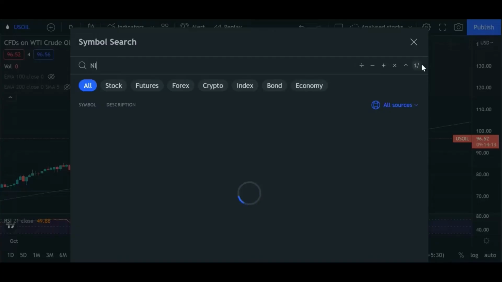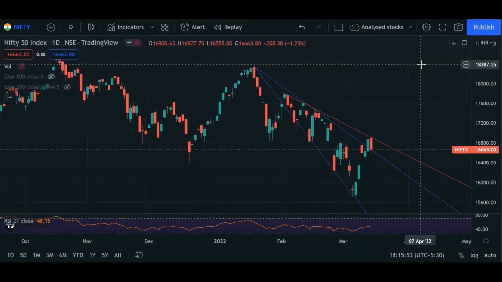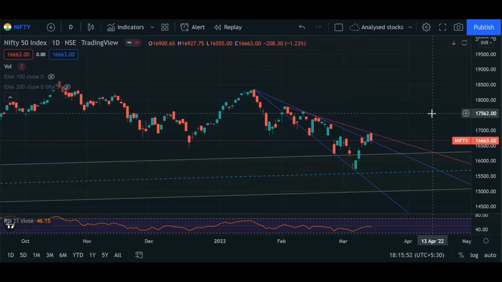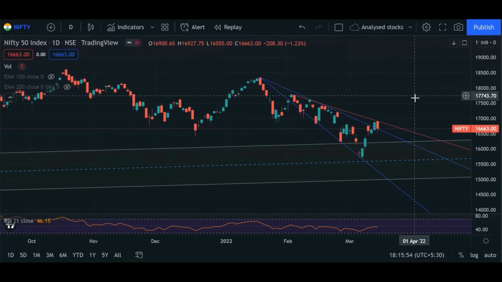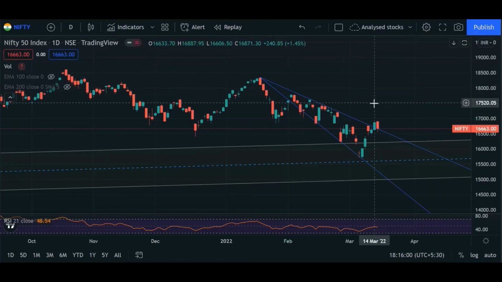Now, if I talk about my analysis that I did on Nifty 50 yesterday, today we can see that after this reversal that Nifty 50 took yesterday, it has been cancelled out.